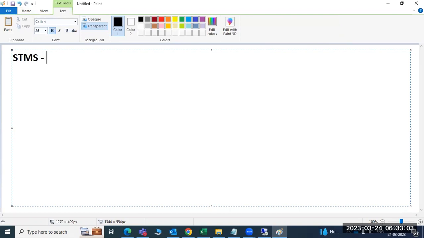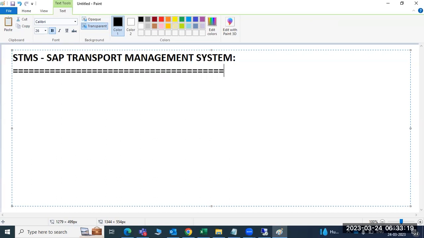STMS, SAP Transport Management System. This is one of the very important topics. The configuration we have to perform one time. After that, every day we have to import the transports. We have to import the requests.